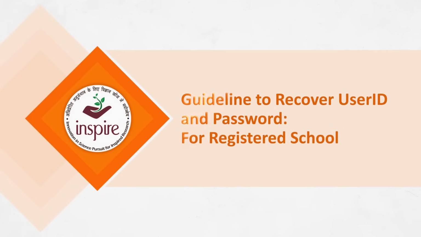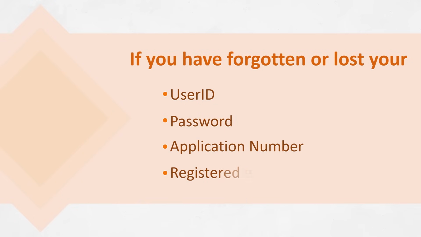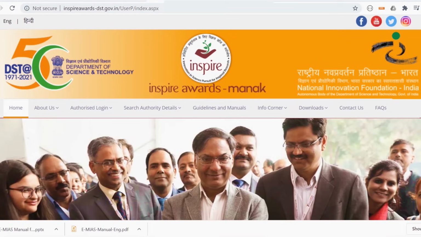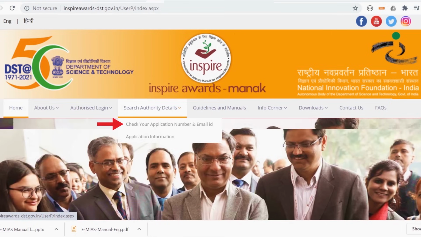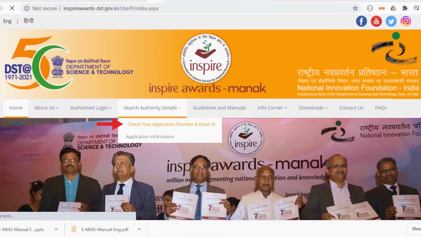Guideline to recover user ID and password for a registered school. If you have forgotten or lost your user ID, password, application number, and registered email ID, please follow these steps. Open the Inspire Awards Manak homepage. Click on the Search Authority Details section. Click Check your application number and email ID.